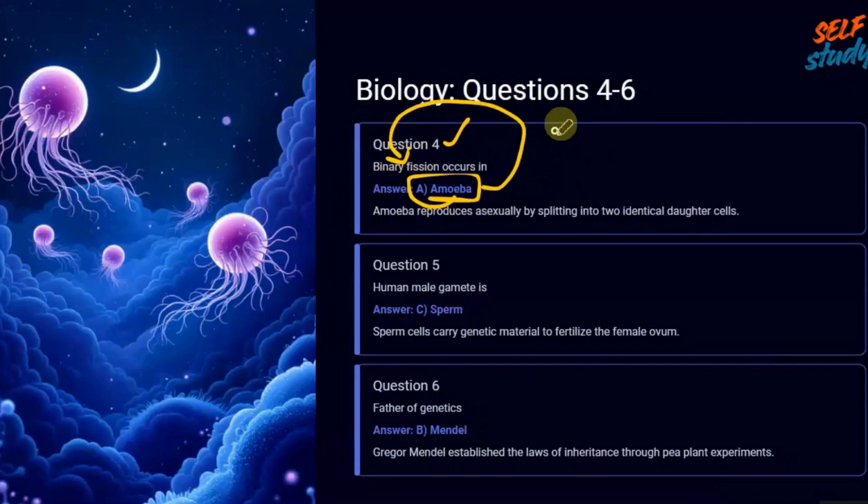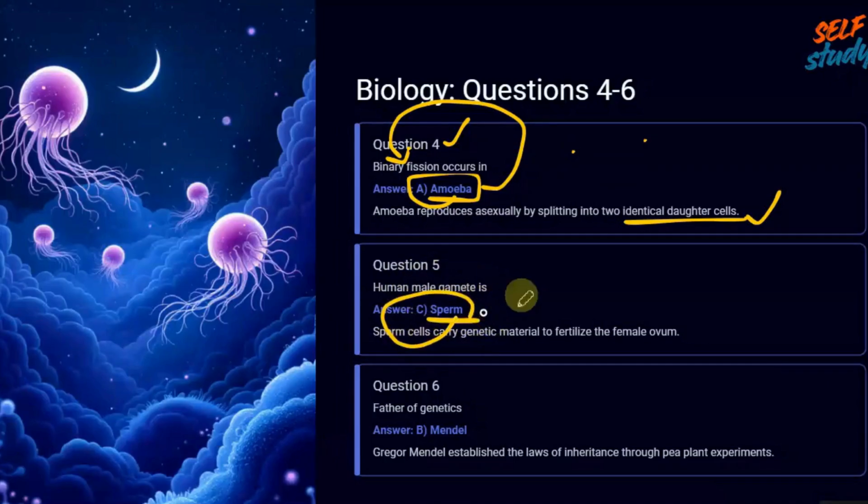Next, question 4. Binary fission occurs in? Generally, amoeba reproduces asexually through the process of binary fission. Binary fission means splitting into two identical daughter cells, as you see here. Amoeba reproduces through binary fission.